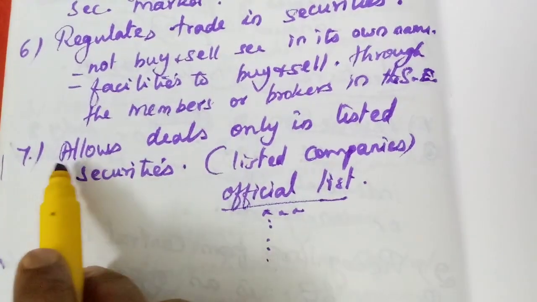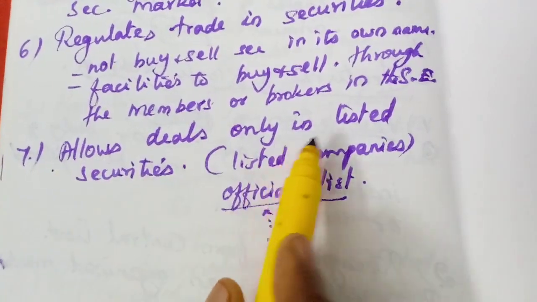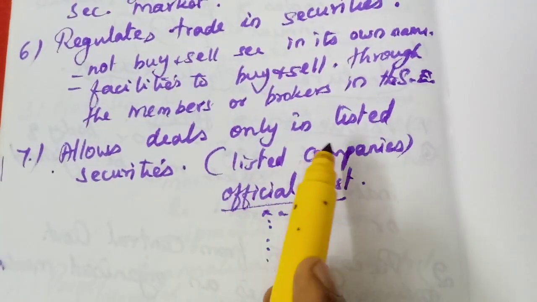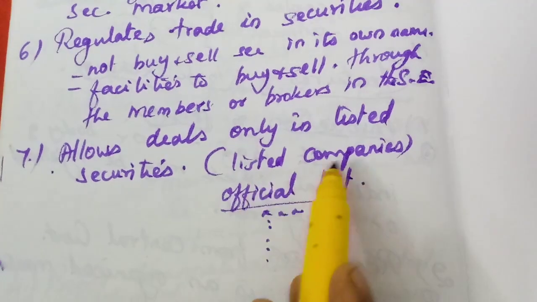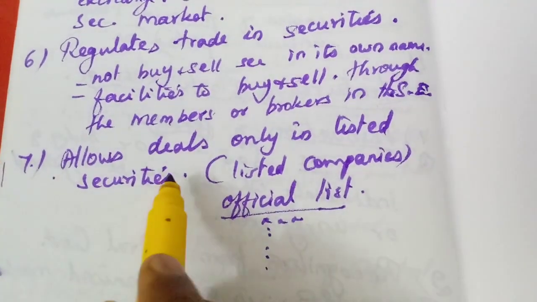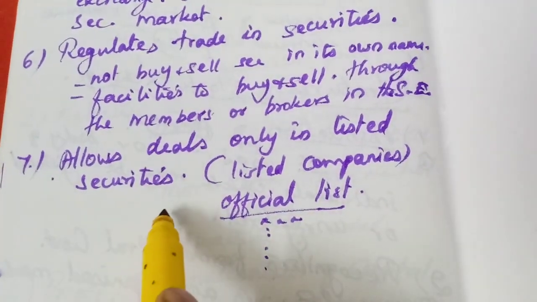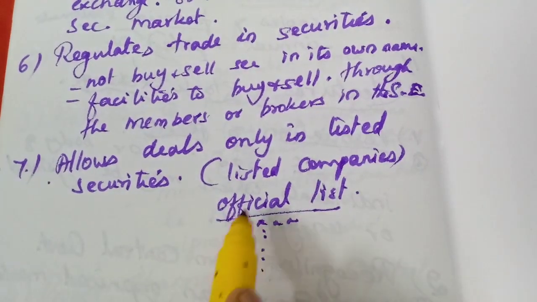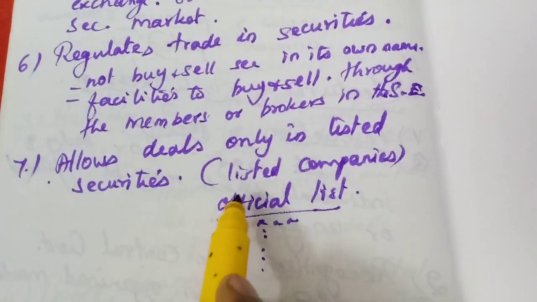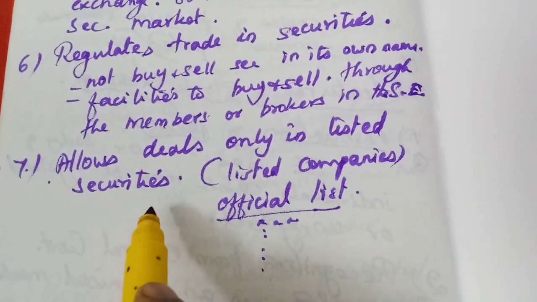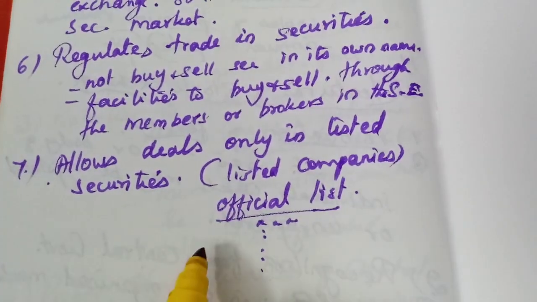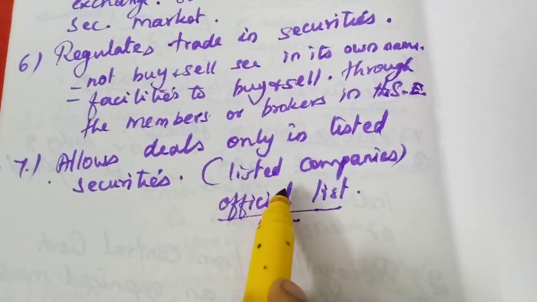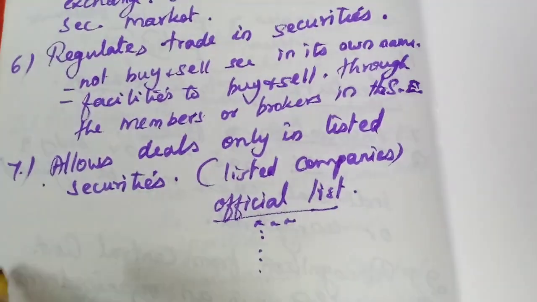That's why it is given: it allows deals only in listed securities. Understood? The official list of the stock exchange contains only listed companies.